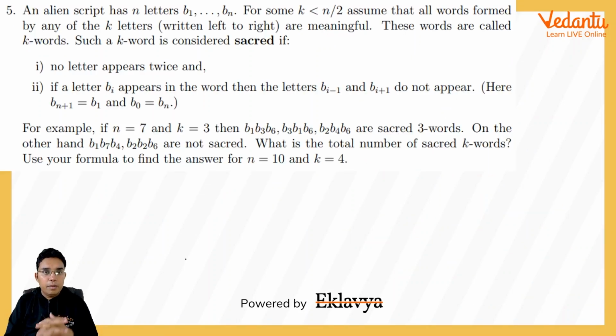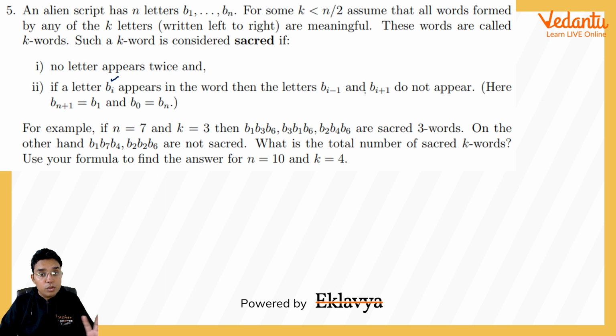Coming to this question number 5, which says an alien script has n letters B1, B2 up to Bn. For some k less than n by 2, assume that all words formed by any of the k letters are meaningful, written left to right. These words are called k words. Such a k word is considered sacred if, number 1, no letter appears twice, and if a letter Bi appears in the word, then letters Bi minus 1 and Bi plus 1 do not appear. So if one letter is there, neither its previous nor next one should appear.